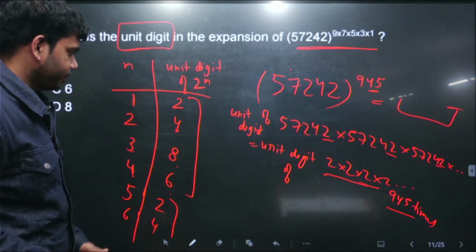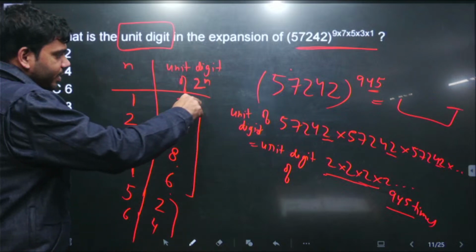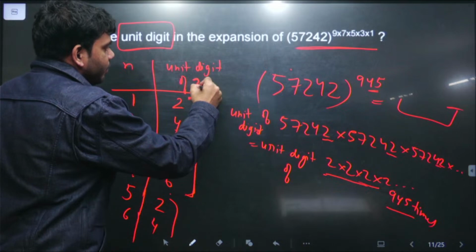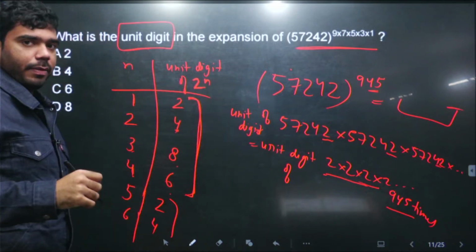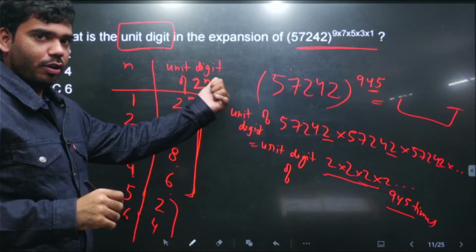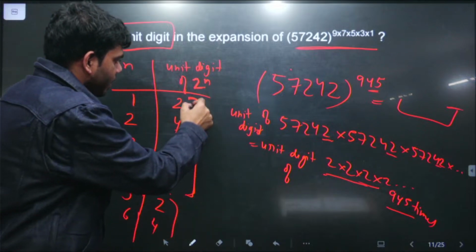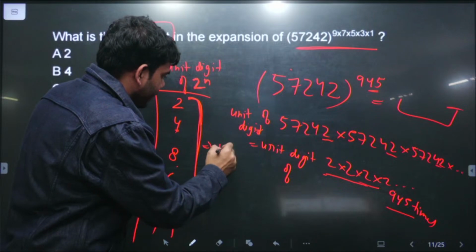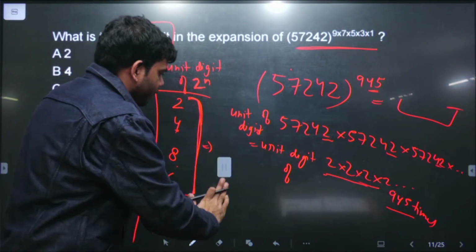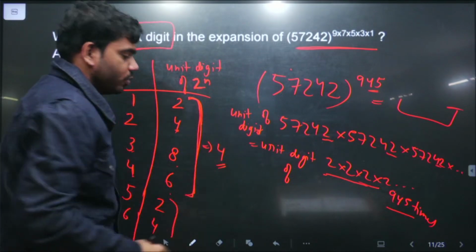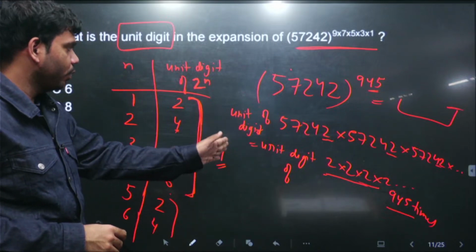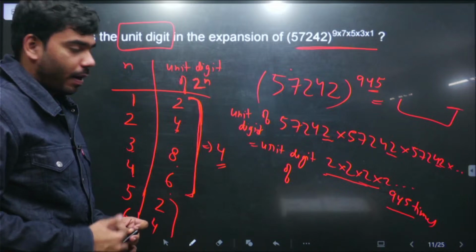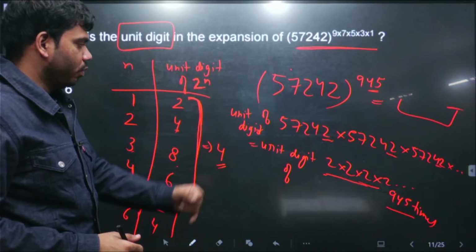It means since this repeats in a cycle of 4, we can say the unit digit will depend upon the remainder of n, the remainder of this power when it is divided by the number with which it is getting iterated. And here it is getting iterated in cycles of 4. So since this is getting iterated in a cycle of 4, we need to find out how it repeats by the remainder of n with 4, right?